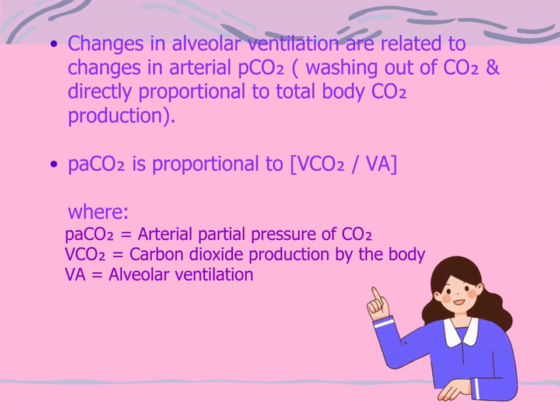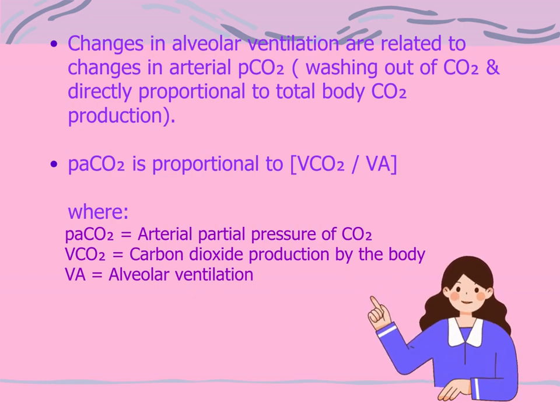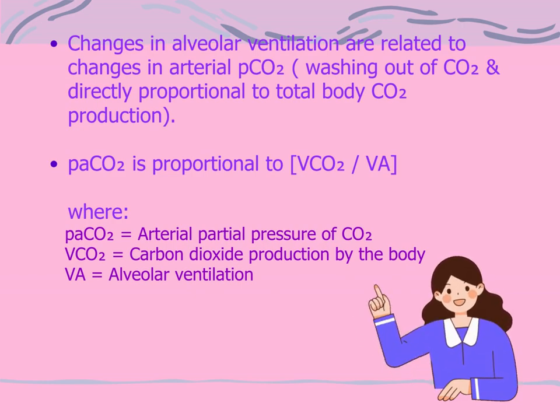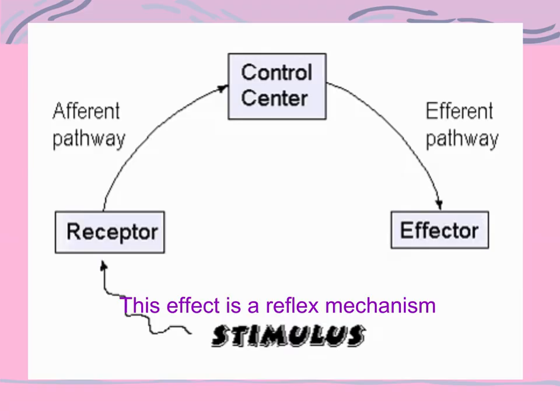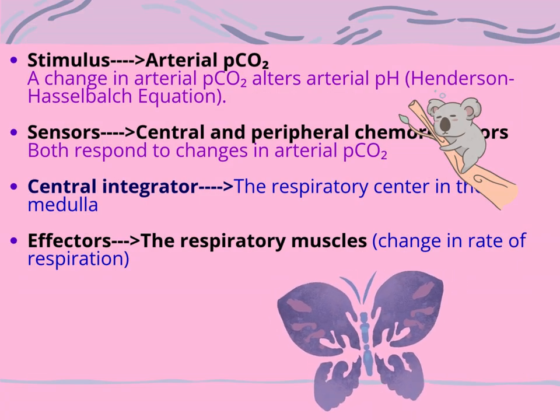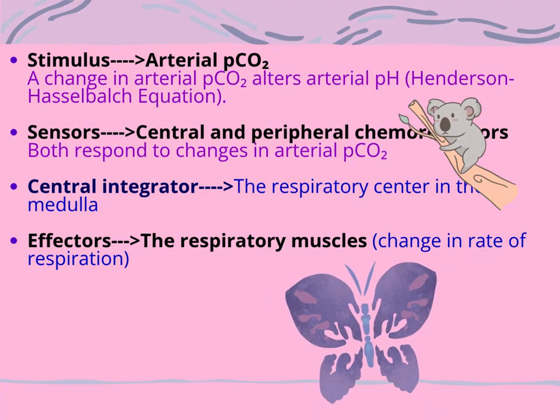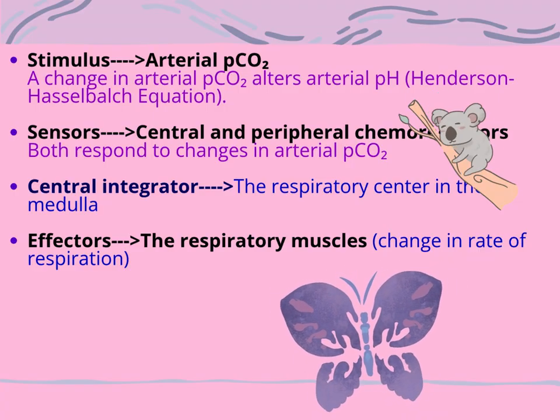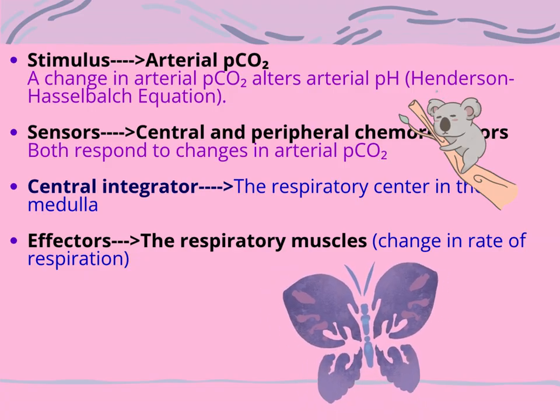Arterial partial pressure of carbon dioxide is proportional to carbon dioxide production by the body divided by alveolar ventilation. This effect is a reflex mechanism. Here, the stimulus is arterial PCO2, sensed by central and peripheral chemoreceptors. The central integrator is the respiratory center in the medulla, while the effectors are the respiratory muscles.